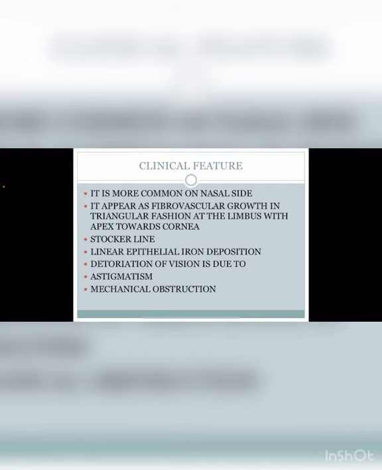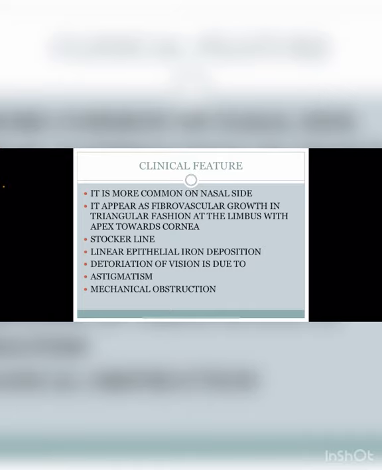After that, the clinical features: it is more common on the nasal side, as I have told you before. It appears as a fibrovascular growth in triangular fashion at the limbus with the apex towards the cornea. There is a Stocker line. What is the Stocker line? The Stocker line is an iron deposition at the cap. Whenever there is iron deposition within the pterygium, it leads to the formation of the Stocker line, which is near the cornea. It is a linear epithelial iron deposition, which is known as a Stocker line.